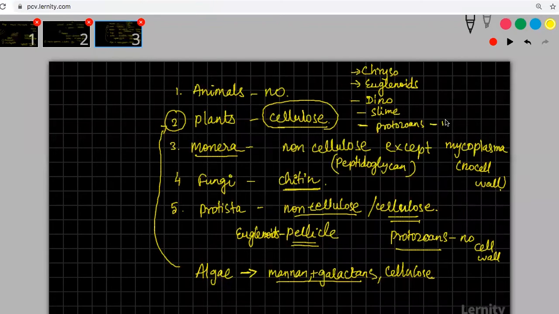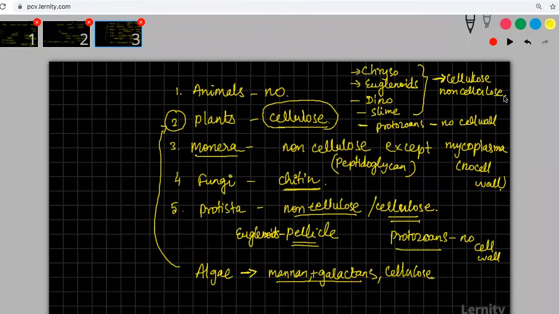In protozoans, you don't have cell wall. Here you will have cell wall. Some of them might contain cellulose, some of them might contain non-cellulose. Some of them which resemble plants will have cellulose.